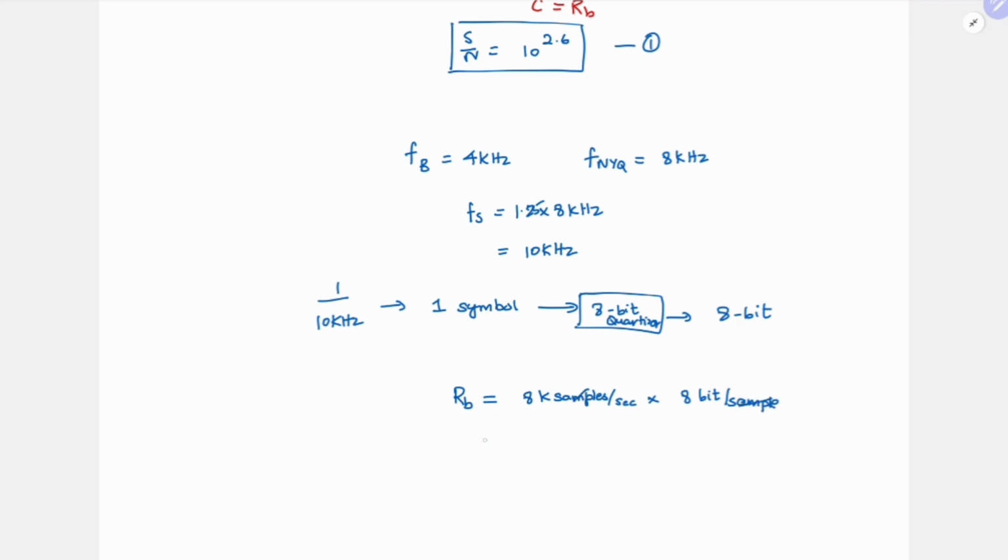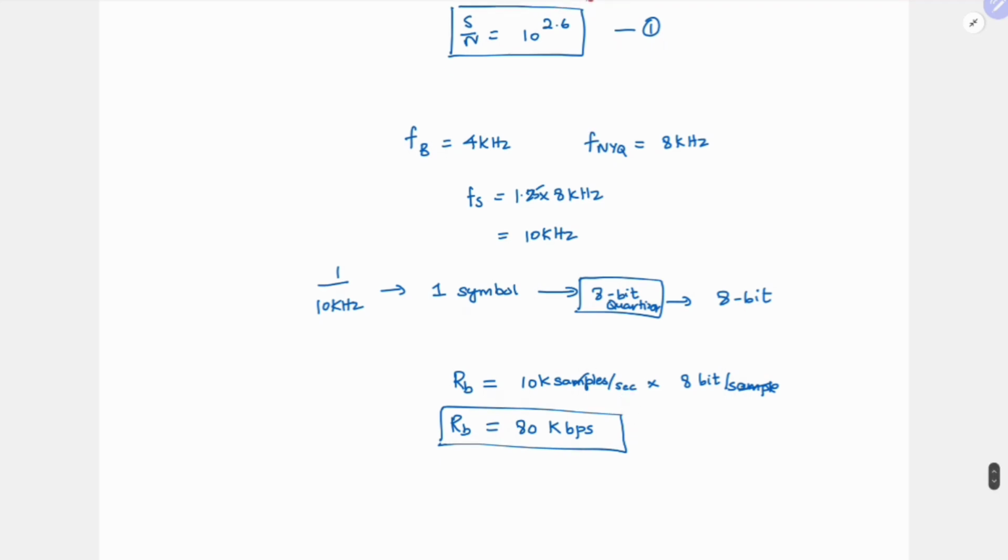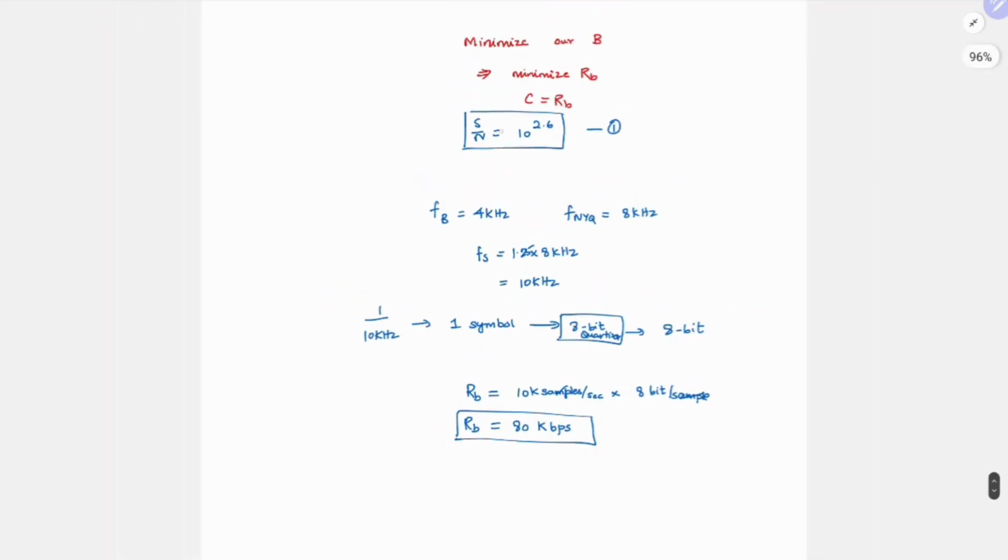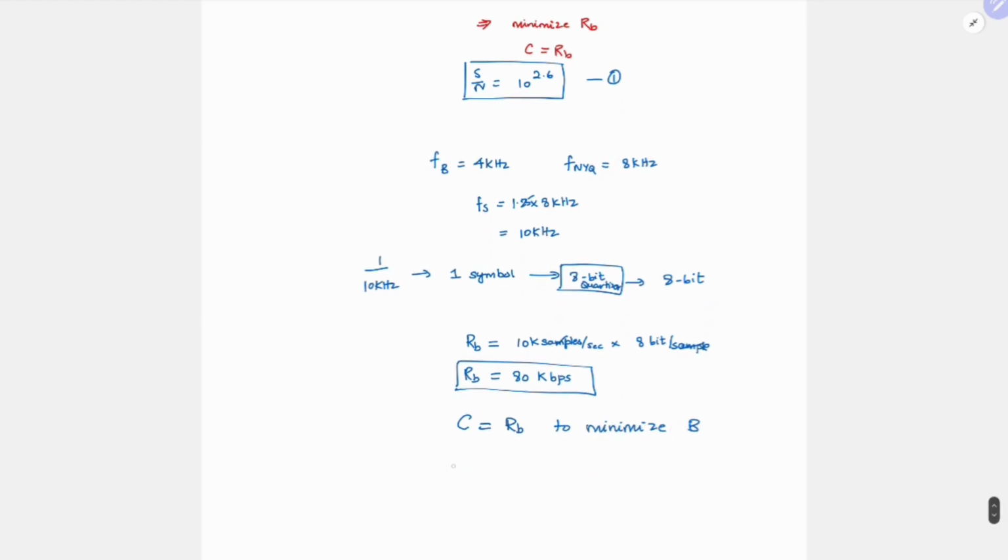The sample cancels, so you get 80 kilo bits per second. This is your bit rate. For minimum bandwidth of the channel, we want C to be equal to RB to minimize B. So C is now equal to 80 kilo bits per second.